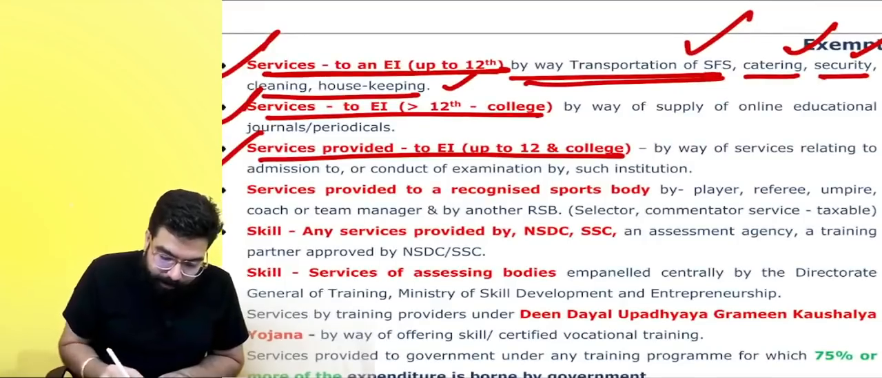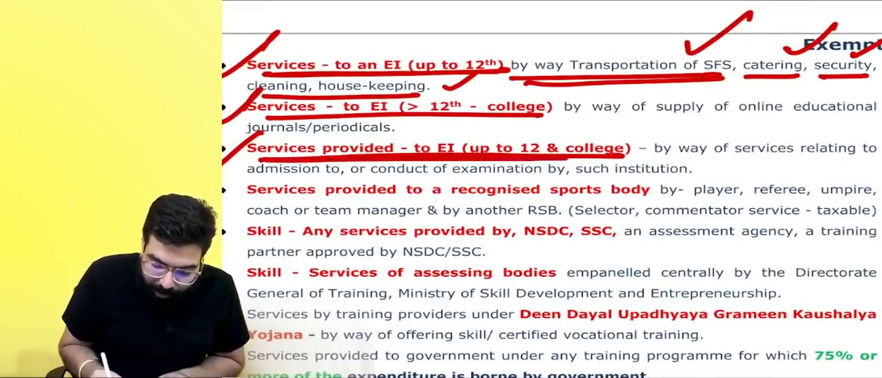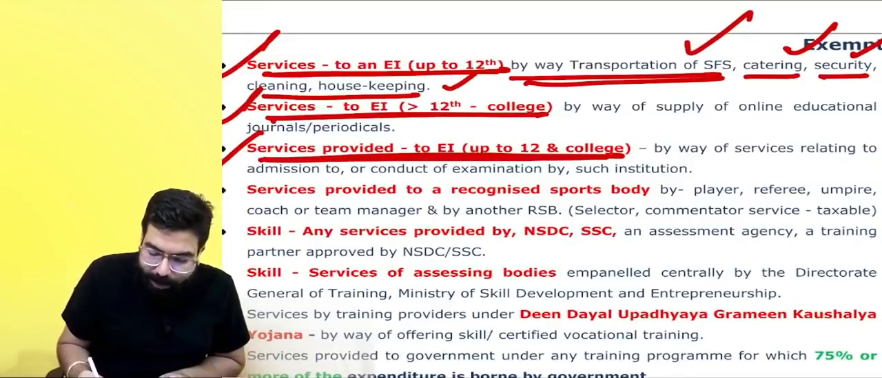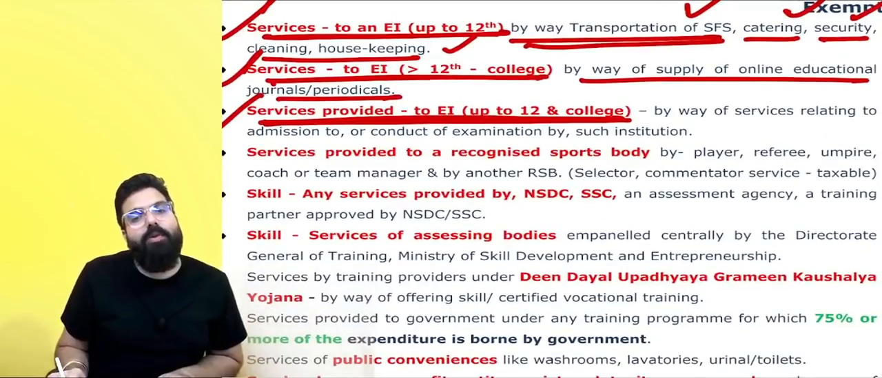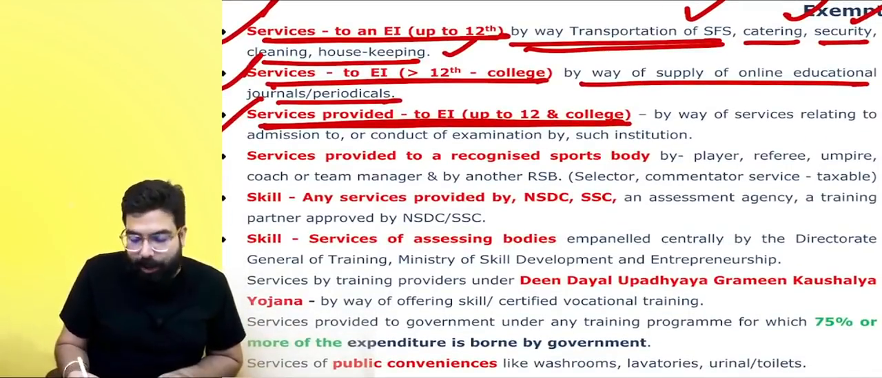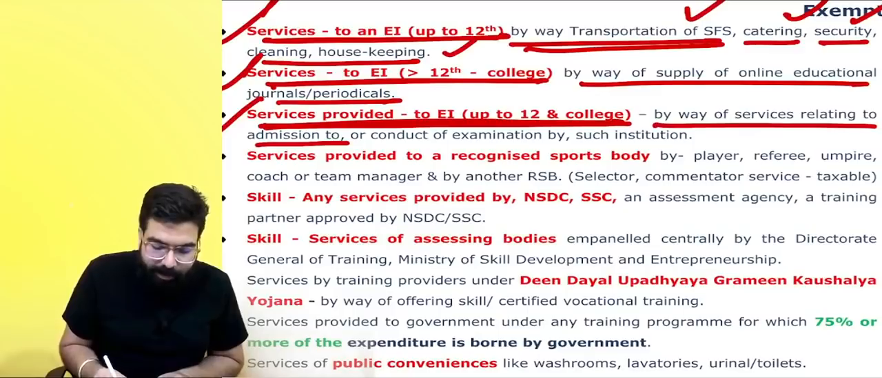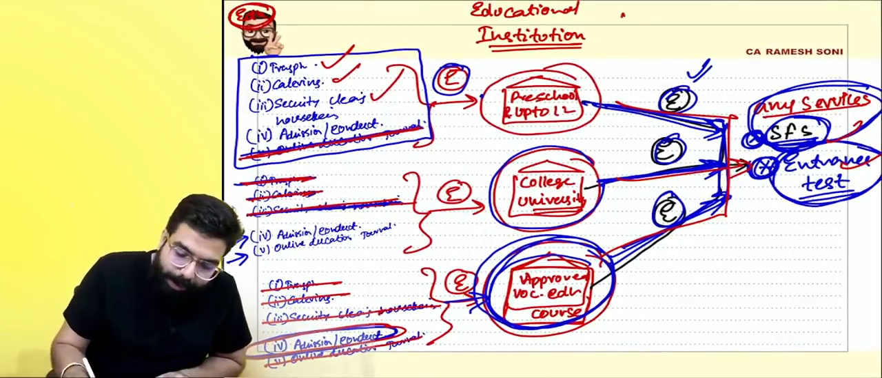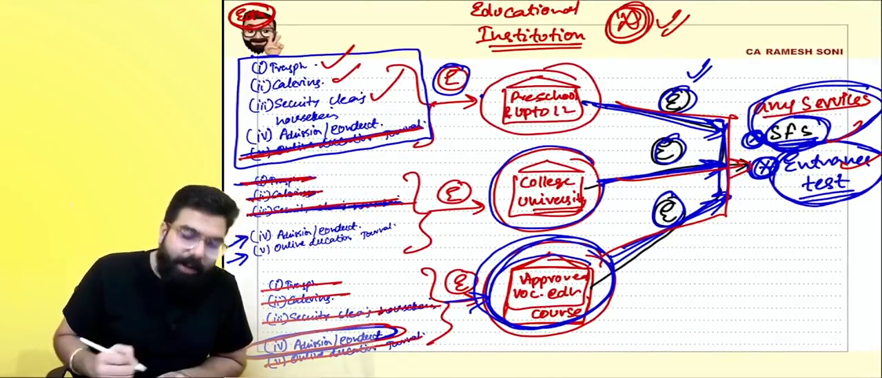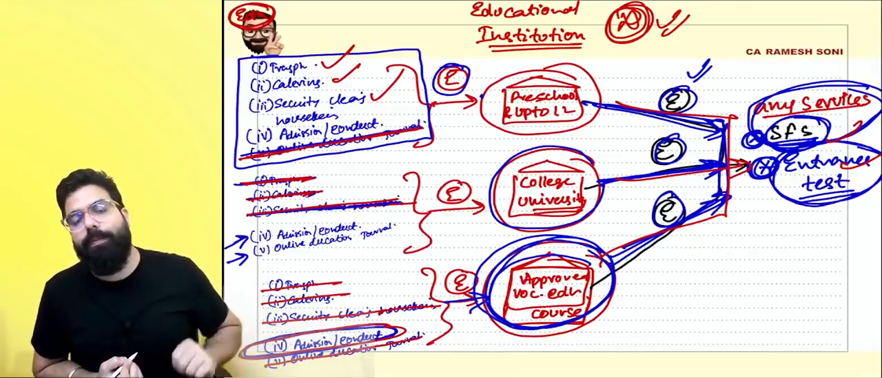Next. Sir, services provided by educational institution greater than 12, online educational journal, services by educational institution up to 12 and college, services relating to admission to or conduct of examination by such institution. People, don't go ahead and see all those 4 points. I would like you guys to refer to this chart over here. Done, sir. We will go ahead and refer to this chart.